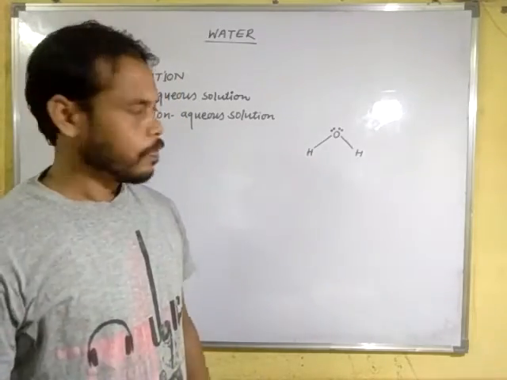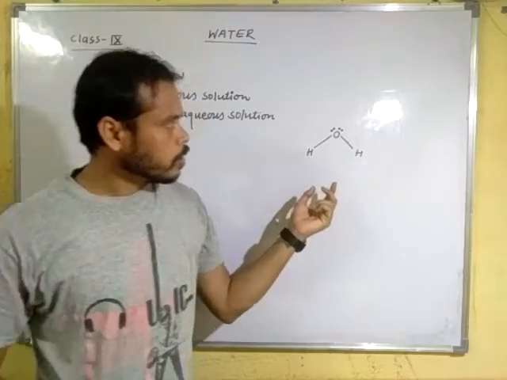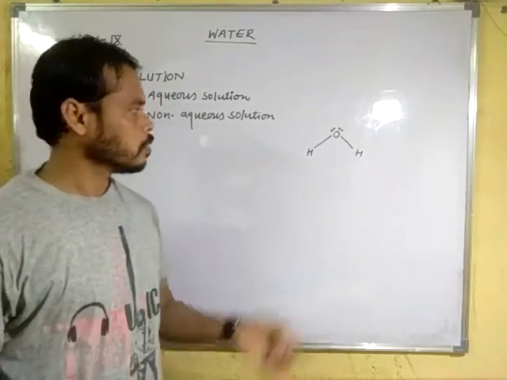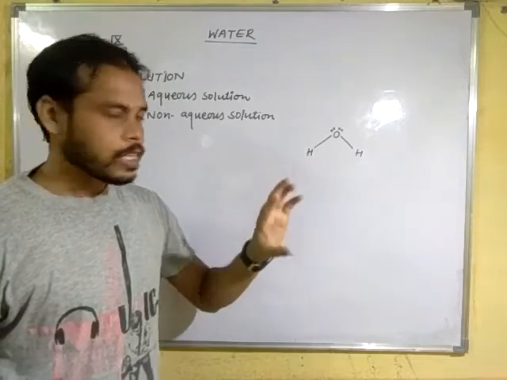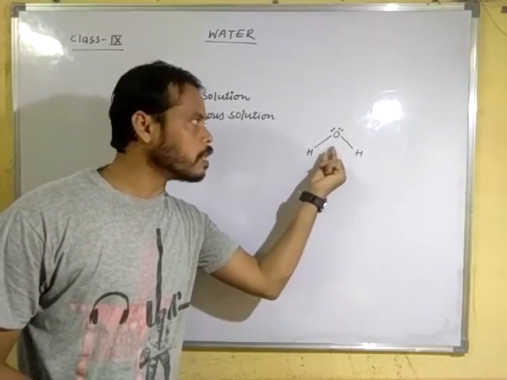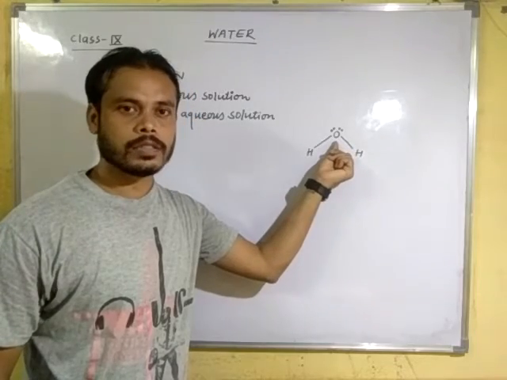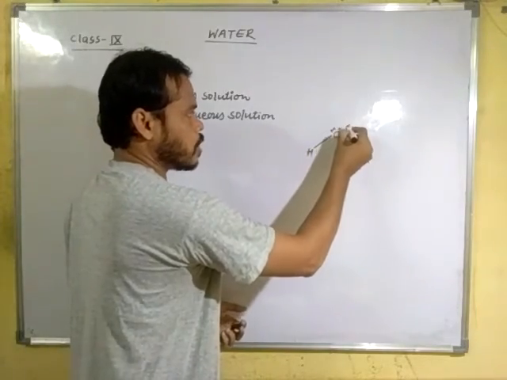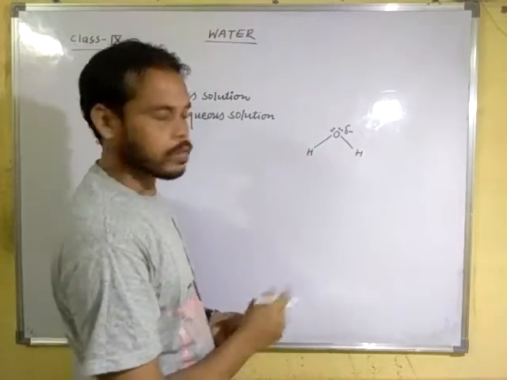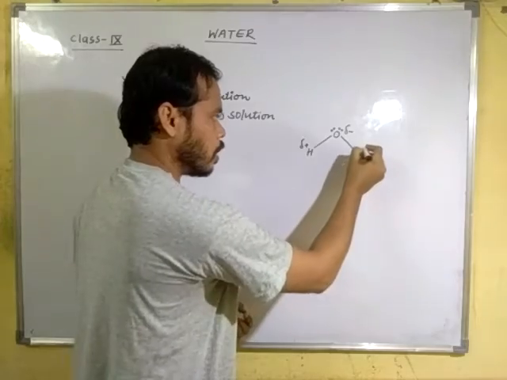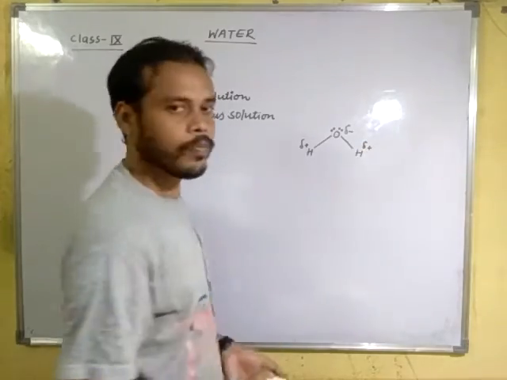And I have already told you that oxygen is more electronegative than hydrogen. So the shared electrons between oxygen and hydrogen are diverted towards the oxygen. Due to this, oxygen gets a partial negative charge while hydrogen gets a partial positive charge, like this. Clear?